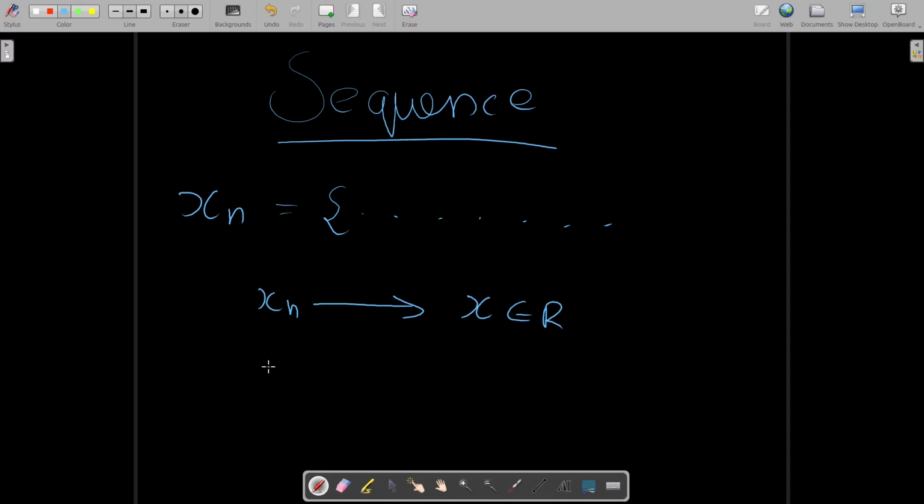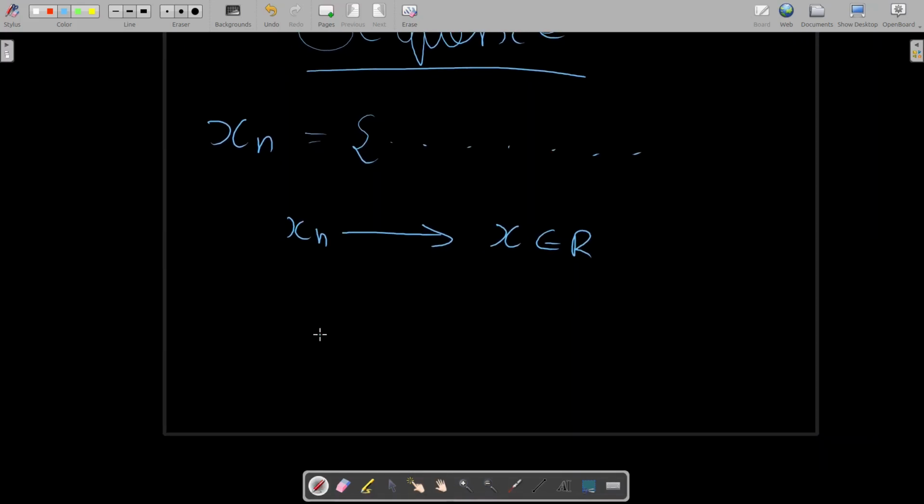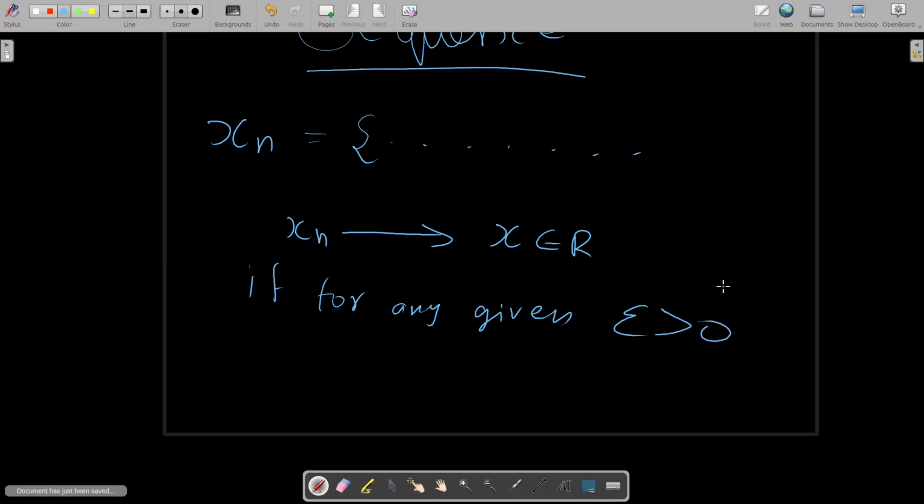If there's a condition, this is only true if the condition that I'm about to tell you is satisfied. So xn tends to x, which is a real number, if for any given epsilon greater than 0, for any epsilon greater than 0. Now this epsilon is very important. Let me just put it in the box for now. Just don't forget about it, right?